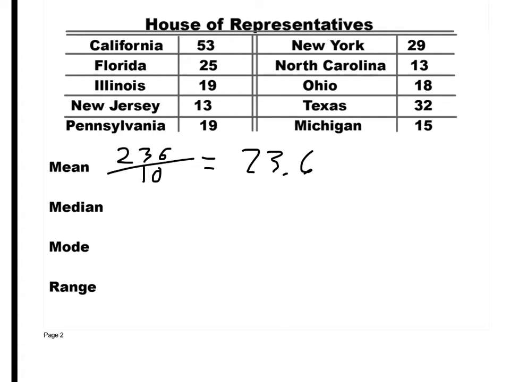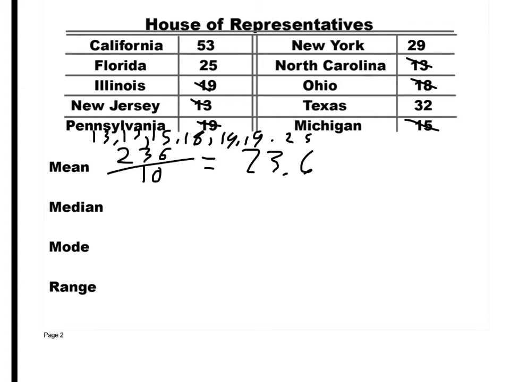All right. The median, to figure that out, you write these in order. So 13, 13 will be next, 15, 18, 19, 19.